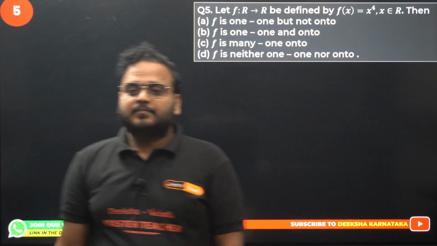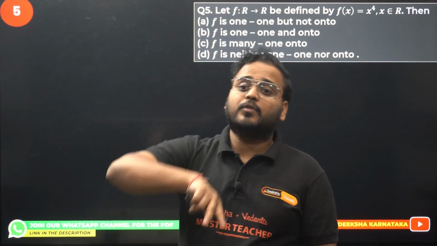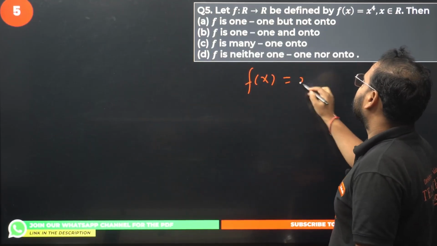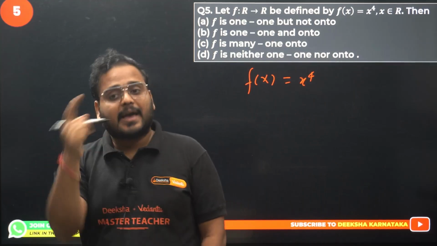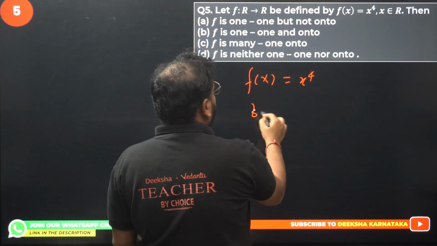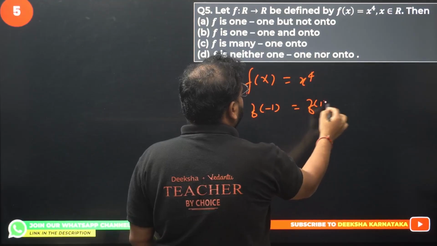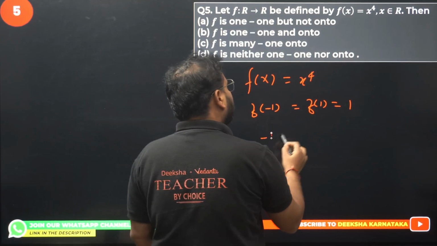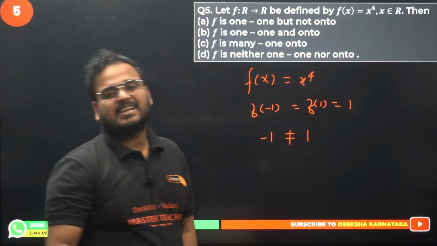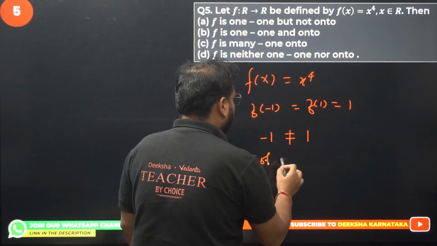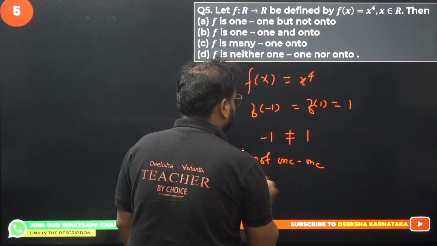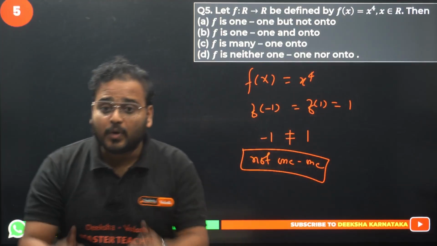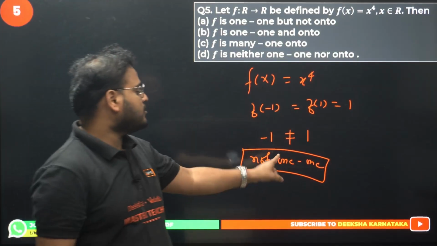Let f: R to R be defined by f(x) = x to the power 4. Now we are moving into the world of one-one and onto functions. The function is given as f(x) = x^4. Think about it. Put f(-1) and f(1). They are both going to be 1. So f(-1) equals f(1), but -1 is not equal to 1. It means not one-one. x1 is not equal to x2, but f(x1) equals f(x2). This is the algebraic approach to finding one-one and onto functions, so not one-one.